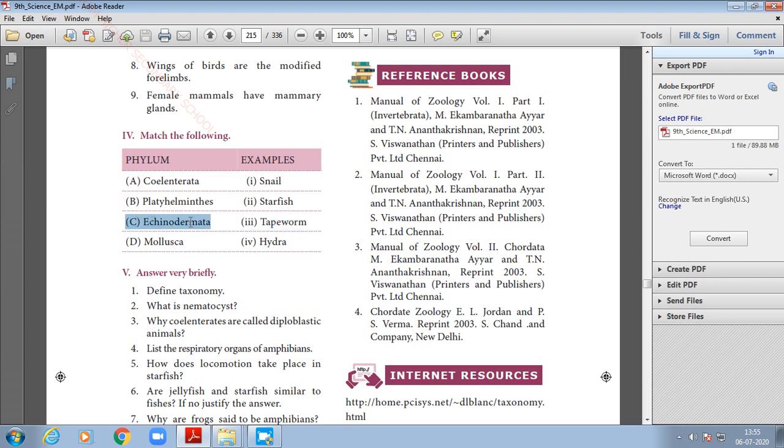And C, for Echinodermata, the answer is starfish. Okay, and D, Mollusca, the answer is snail. So once again I'll say, for phylum Coelenterata, Hydra, Platyhelminthes, tapeworm, Echinodermata, starfish, and Mollusca, snail.